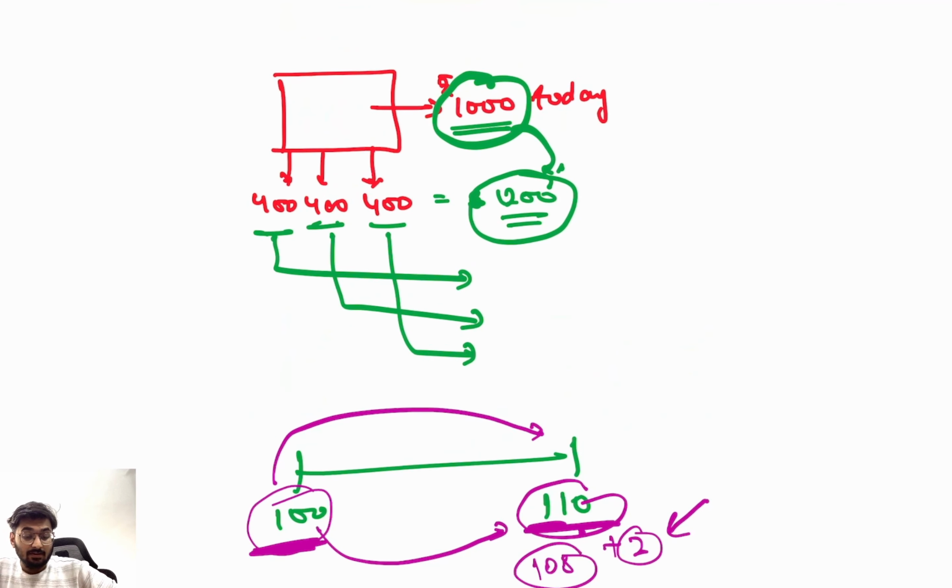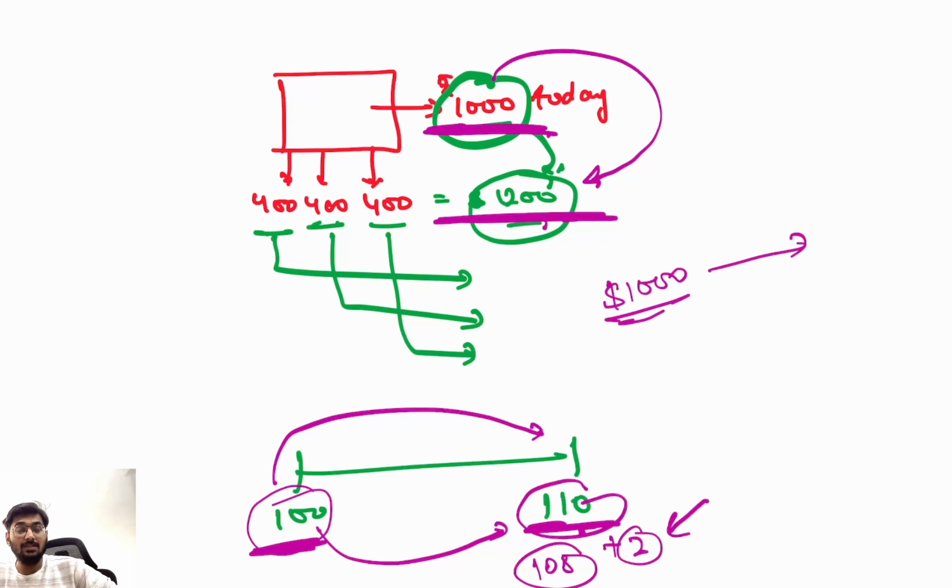So what if 1000 rupees today is equivalent to 1200 after 3 years? So is it advisable to do the project in that situation? No, because today's 1000 is worth 1200. Then why will I invest the money? Very simple point, very simple question. Clear? So you will invest your money when today's $1000 after 3 years will become say $1500. Its value should increase, the value of the money should increase over time.